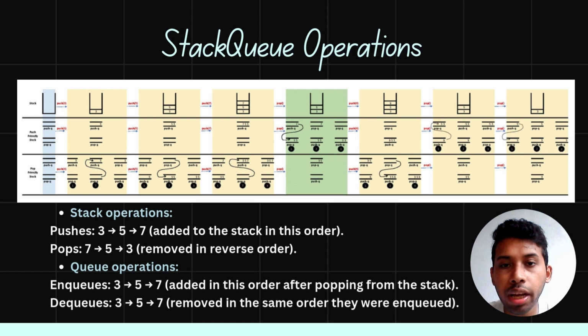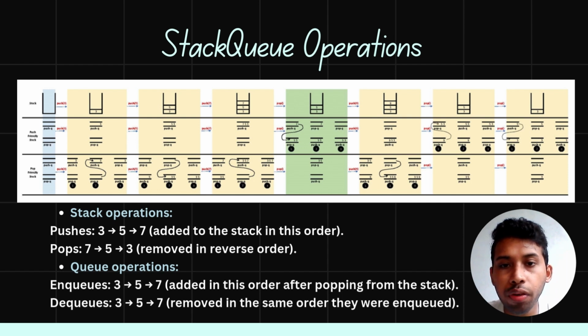First 3 is added to the rear of the queue, then 5 is added in front of 3, finally 7 is added in front of 5. At this point, the queue looks like 7, 5, 3 order. 5 is at the front and 7 is at the rear.